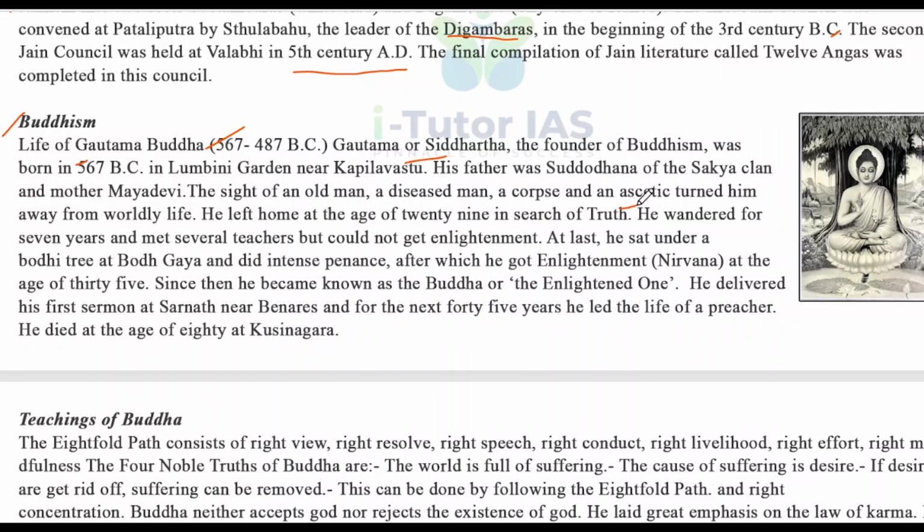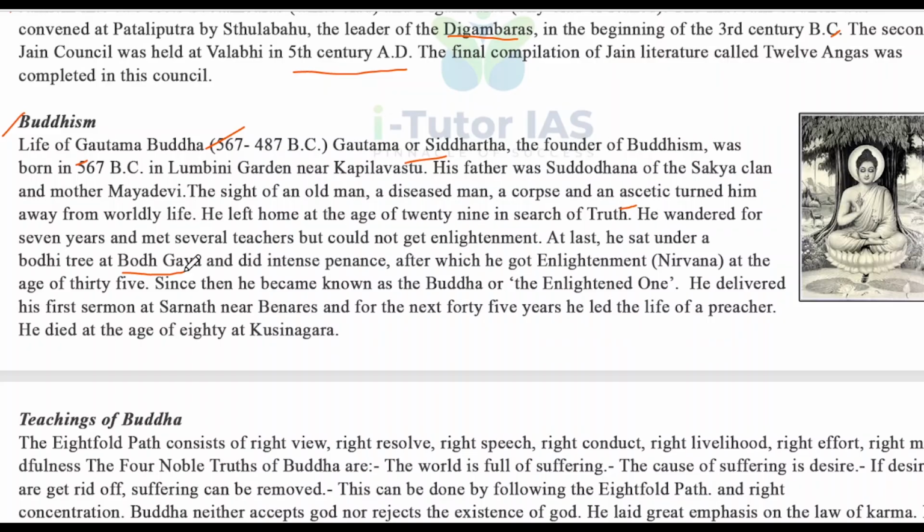He wandered for 7 years and met several teachers but could not get enlightenment. At last, he sat under a Bodhi tree at Bodh Gaya and did intense penance, after which he got enlightenment, that is nirvana, at the age of 35. Since then, he became known as the Buddha or the enlightened one.